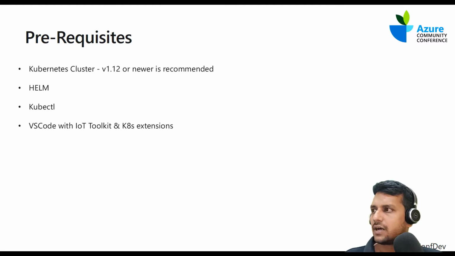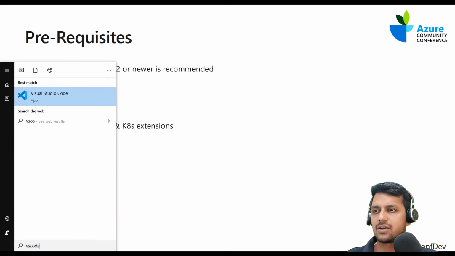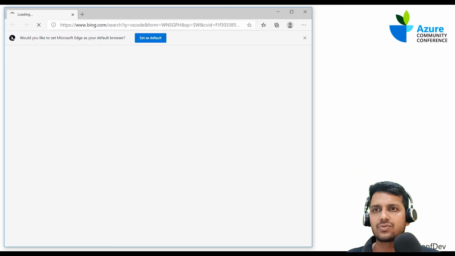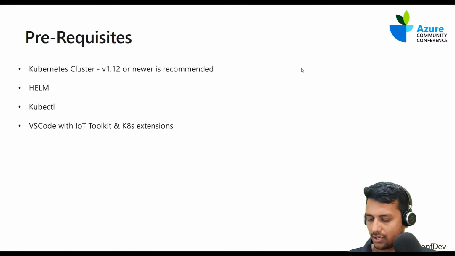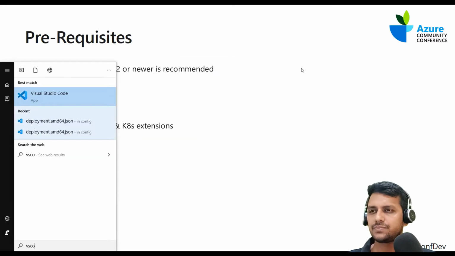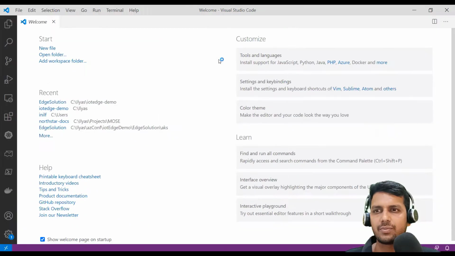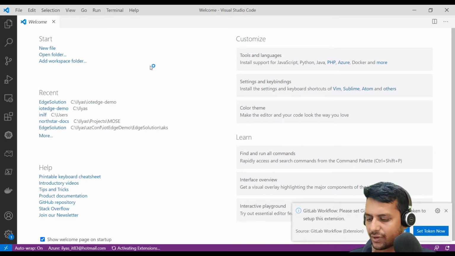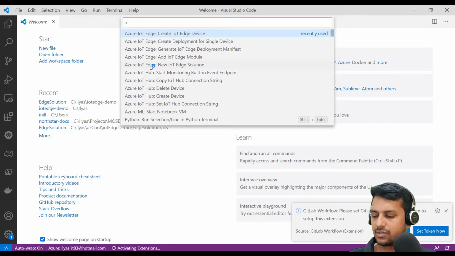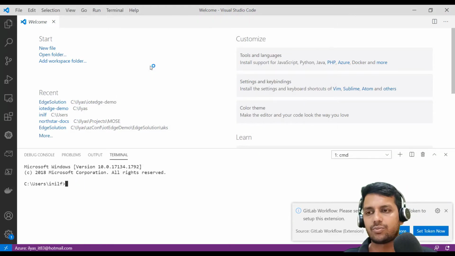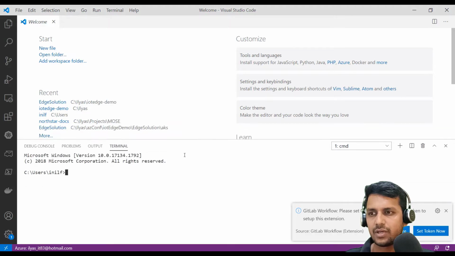All right, let me now open VS Code and show you how we can get started with this. Why did I open Bing? VS Code. So this goes to my secondary monitor. Let me pull that to here. Okay, let's get started with the very first activity. I need to open the terminal.